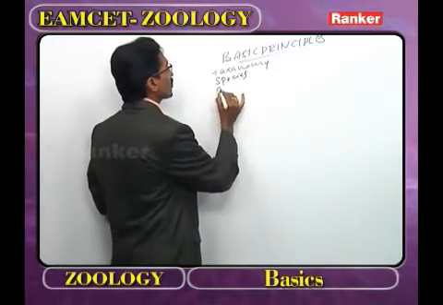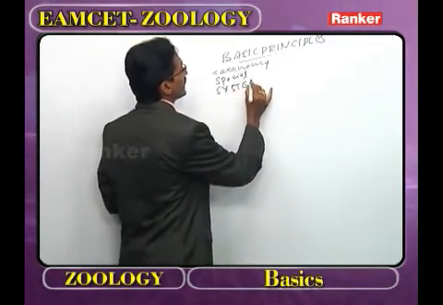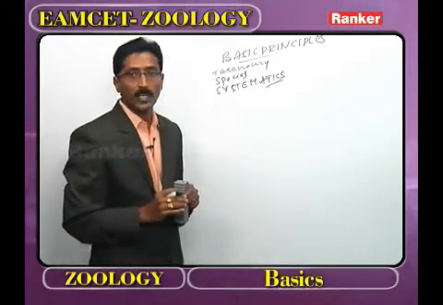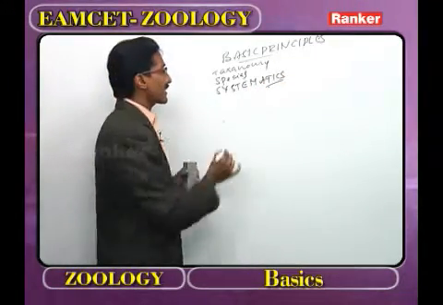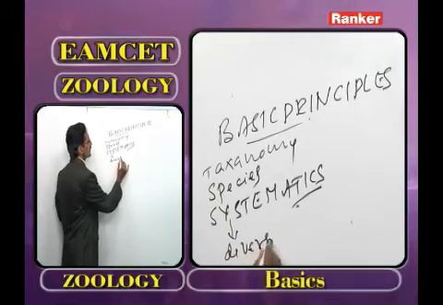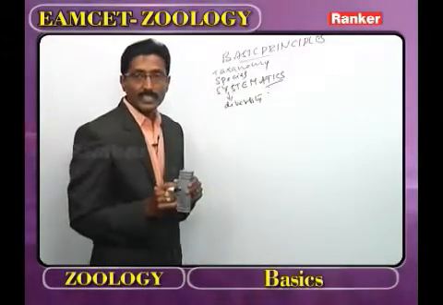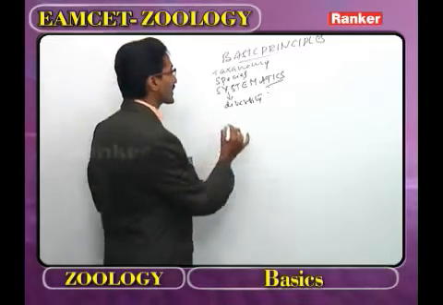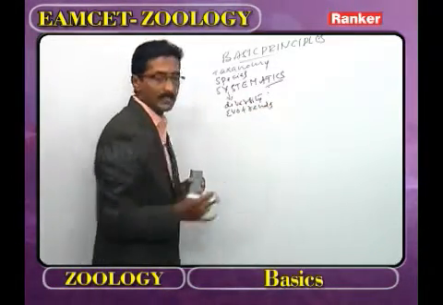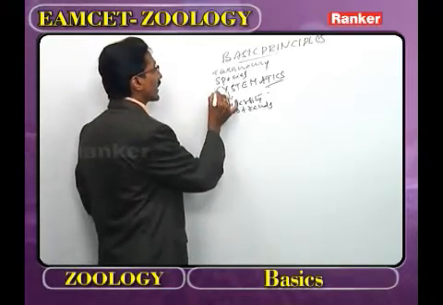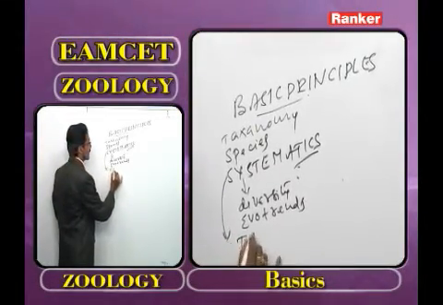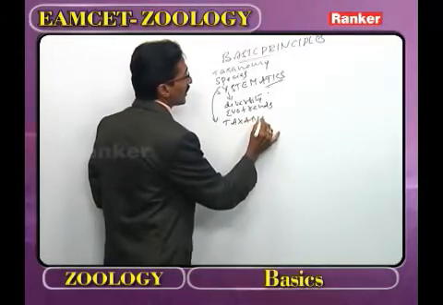Now, the next one is systematics. It is very important from the Eamcet point of view. What is meant by systematics? Systematics explains the diversity of organisms. It explains the diversity and evolutionary trends of organisms. Now, very important bit regarding the Eamcet: what is the key part of systematics? That we call taxonomy.